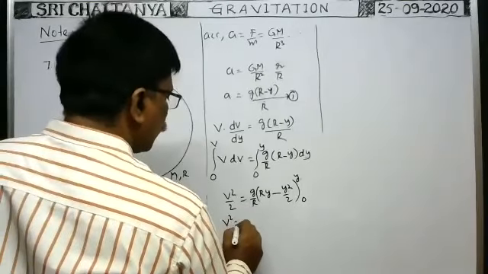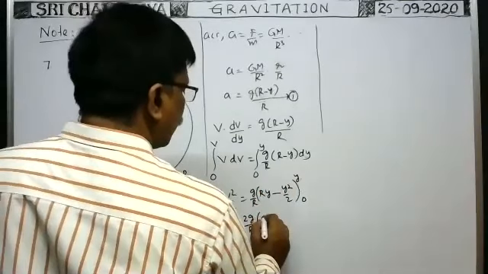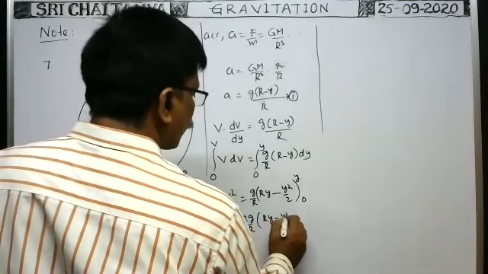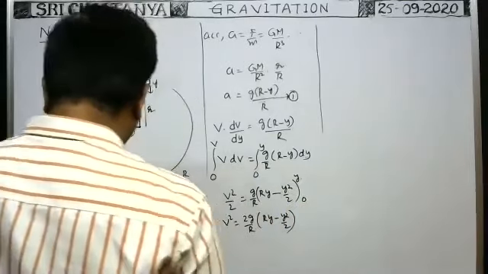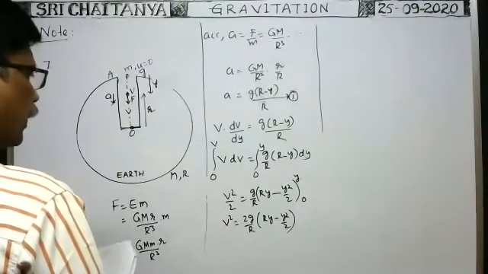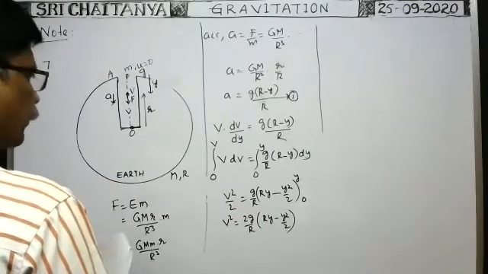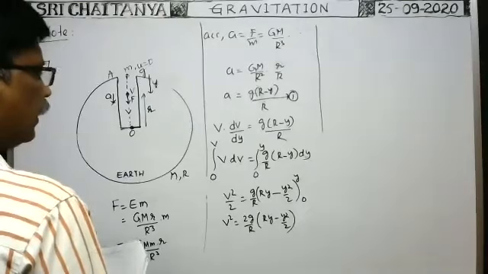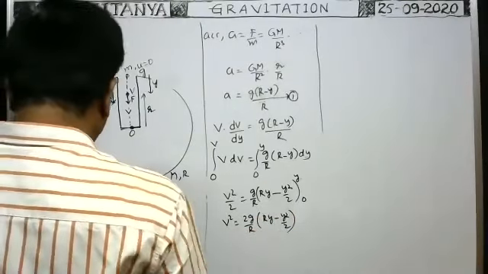V square is equal to 2g by capital R into, when you substitute the limits, then you will get Ry only. Here it is y square by 2 only. When you substitute the lower limit, you will get 0 only. So you will get this value. Okay, therefore v square is equal to 2g by capital R into Ry minus y square by 2. Okay, you will get like this.